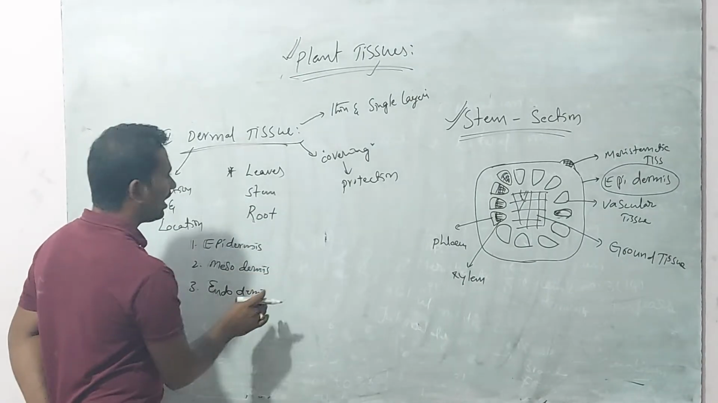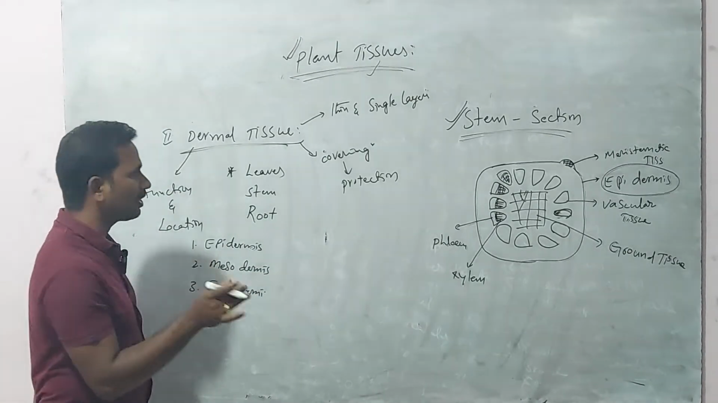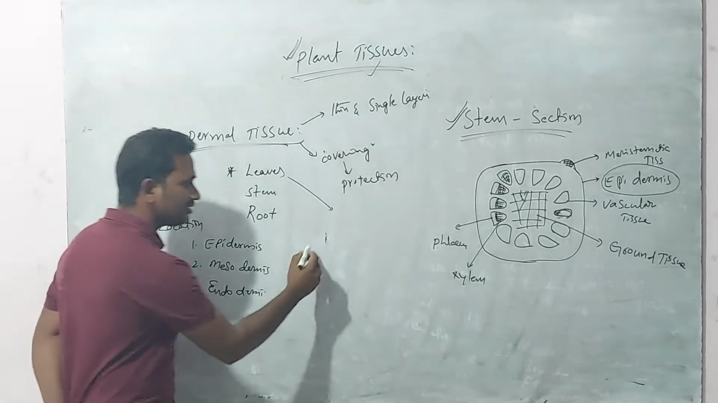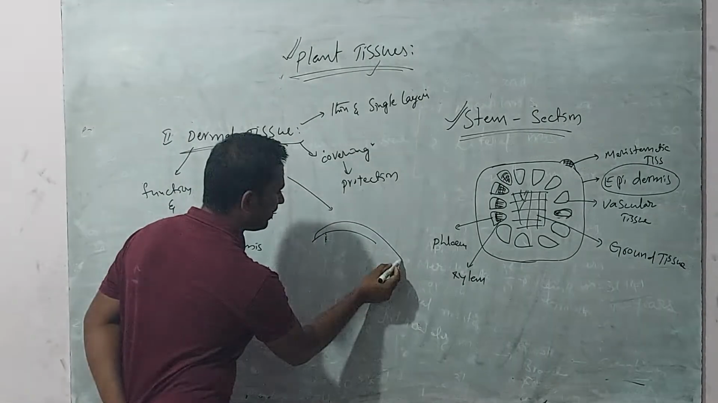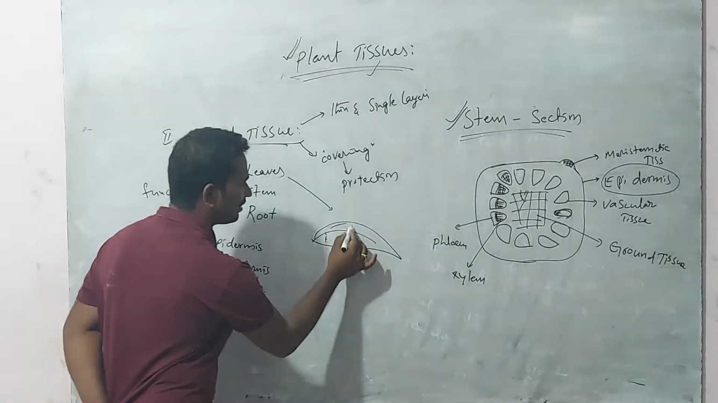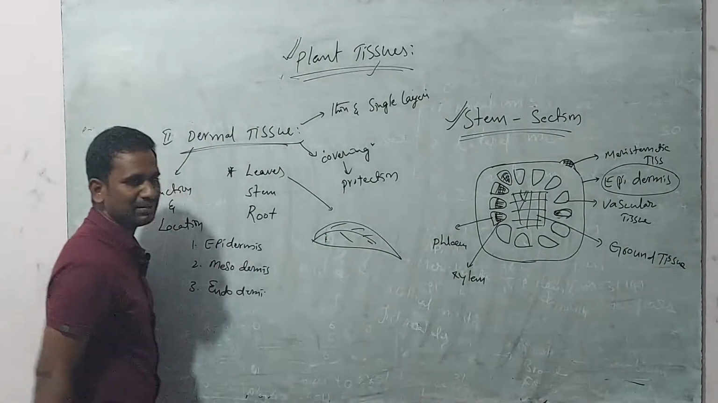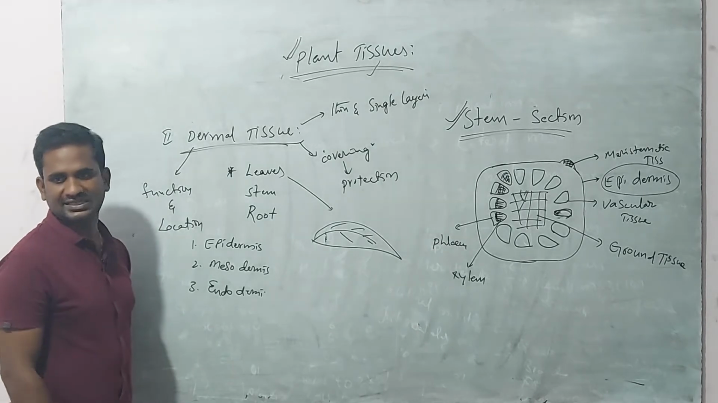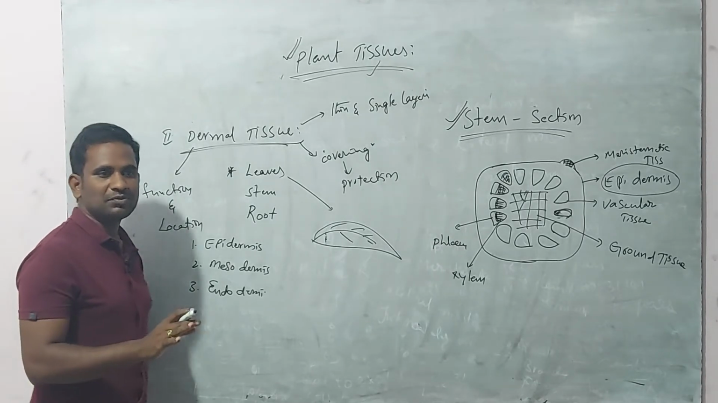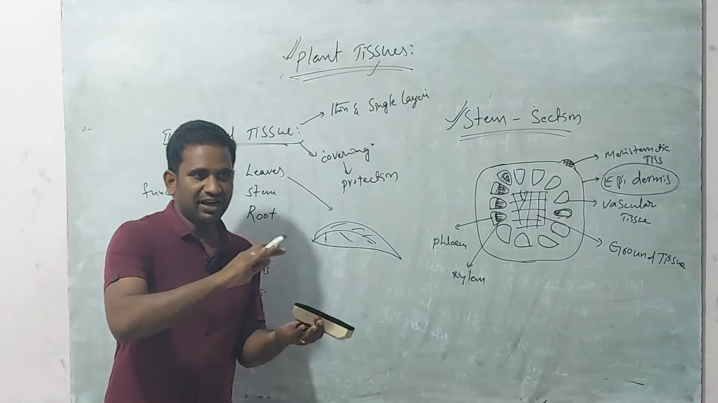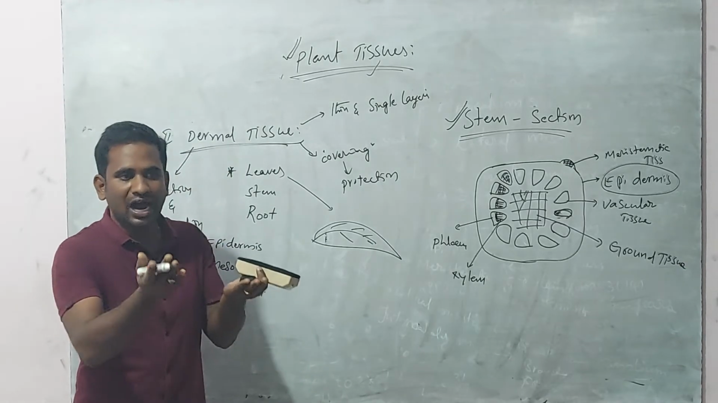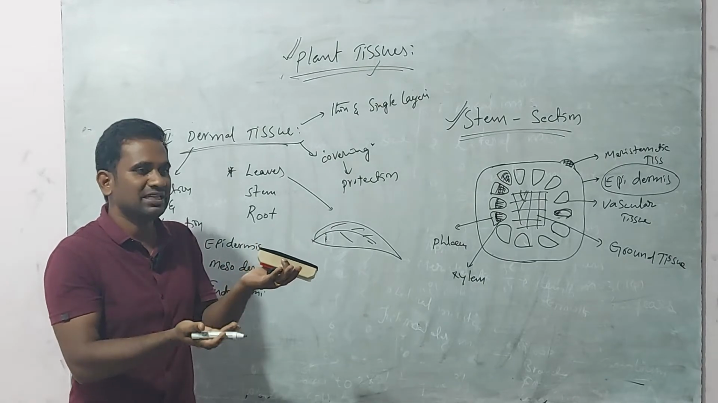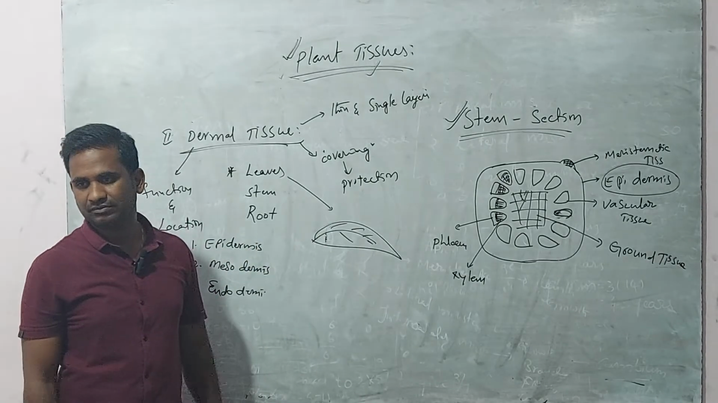Now, the leaves also have dermal tissue. The dorsal and ventral portions of the leaf possess dermis, which is the epidermis. The upper portion and the lower portion of the leaf are covered with epidermis.